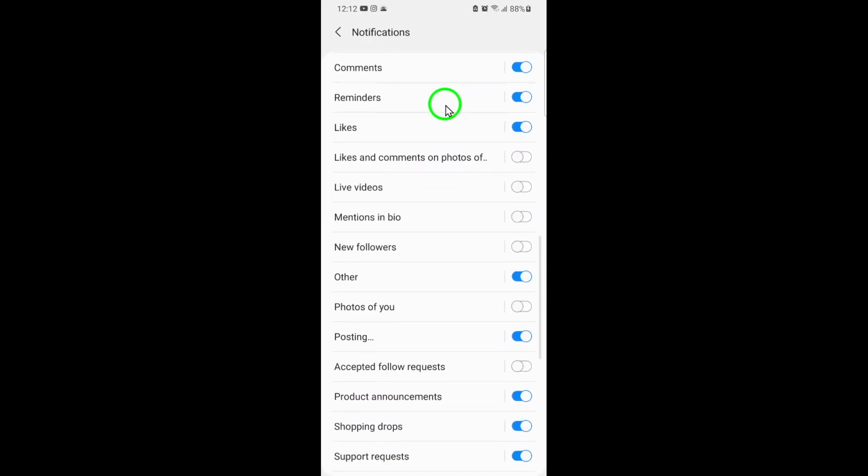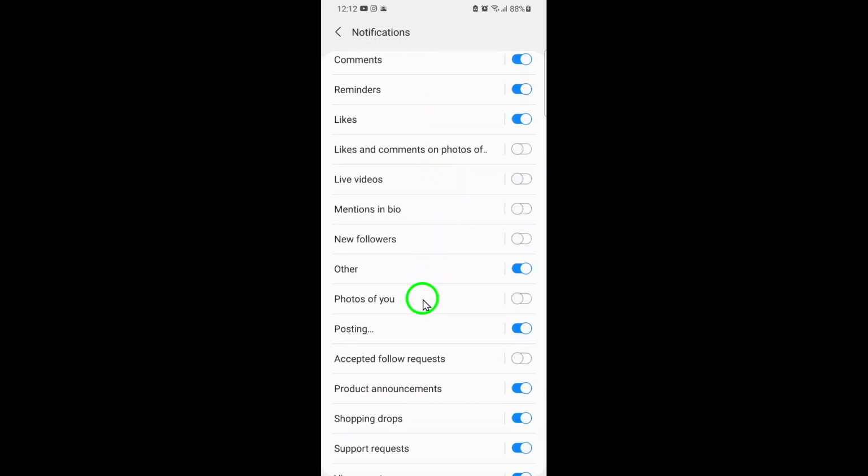Finally, toggle the switch next to Photos of You to the on position. This will activate notifications, so you'll get alerted every time someone tags you in a photo on Instagram. That's it. By following these steps, you'll never miss a moment when friends or followers add you to their photos.